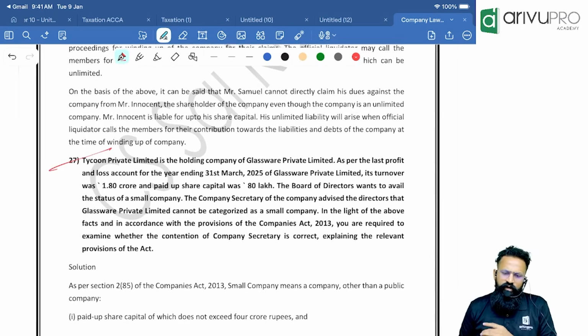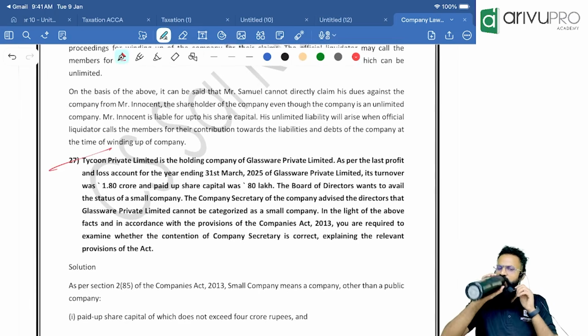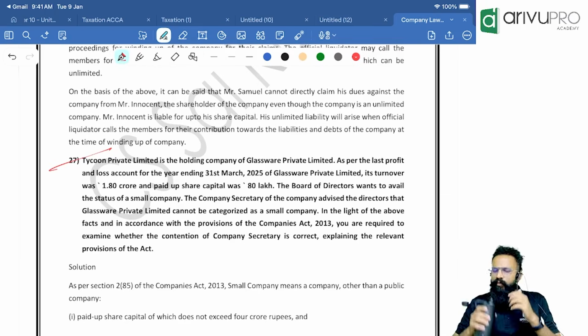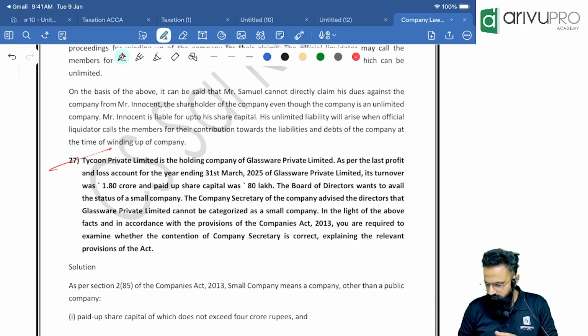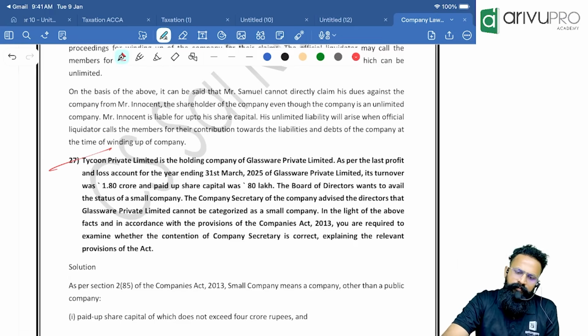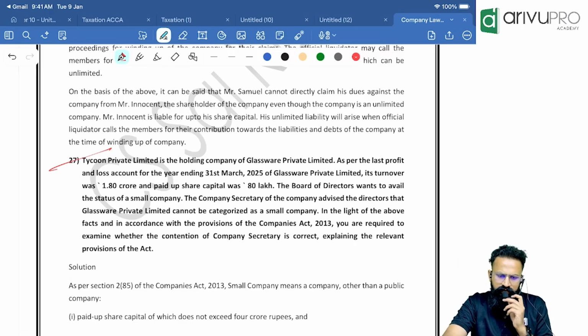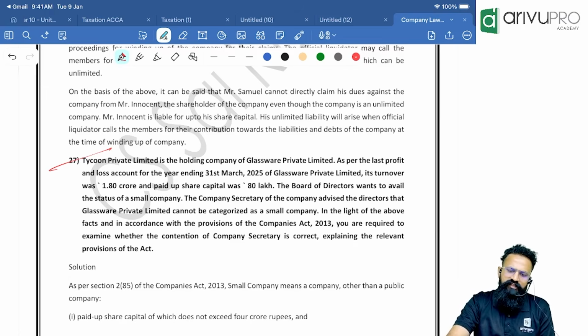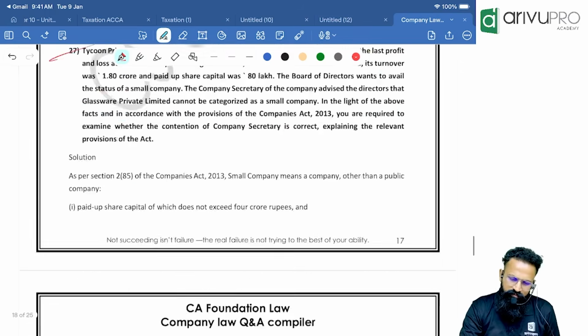Tycoon Private Limited is a holding company of Glassware Private Limited. As per the last profit and loss account for the year ending 31st March 2025 of Glassware Private Limited, its turnover was 1.80 crore and paid up capital was 80 lakh. The board of directors wants to avail the status of small company. The company secretary of the company advised the directors that Glassware cannot be categorized. Of course, because you are a subsidiary or a holding company, both of you cannot be considered as a small company. As simple as that.